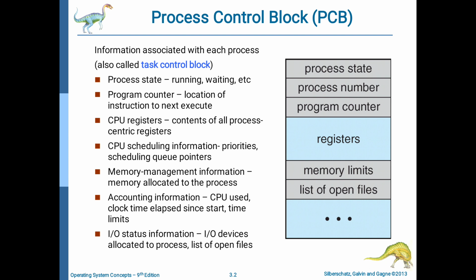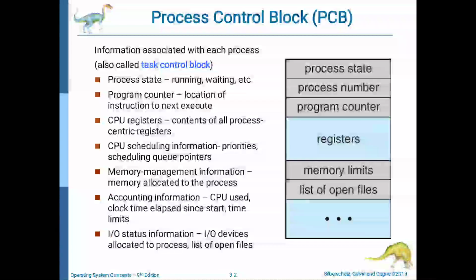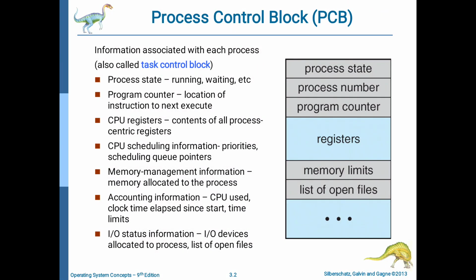Here on the right side we will see the diagram, which is called the process control block. In this we have process state, process number, program counter, registers, memory limits and list of open files. So we will see one by one. First of all, process state.